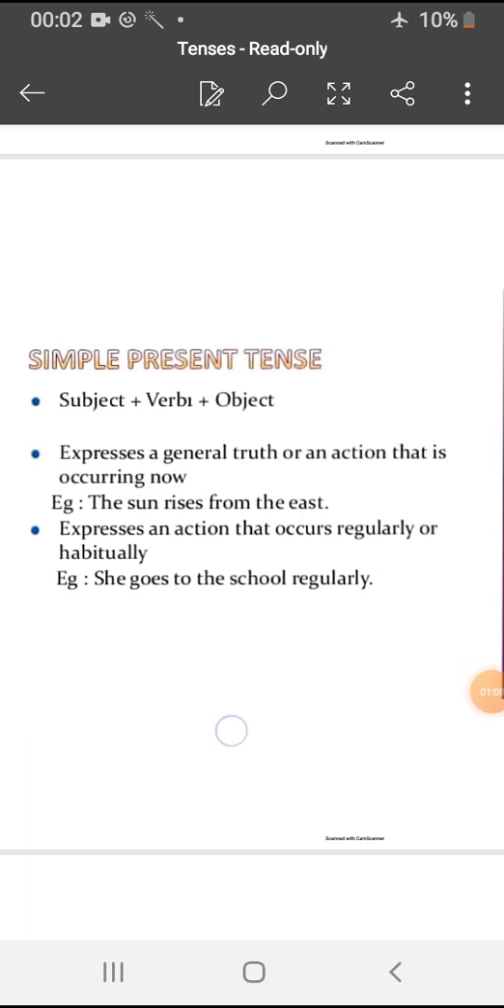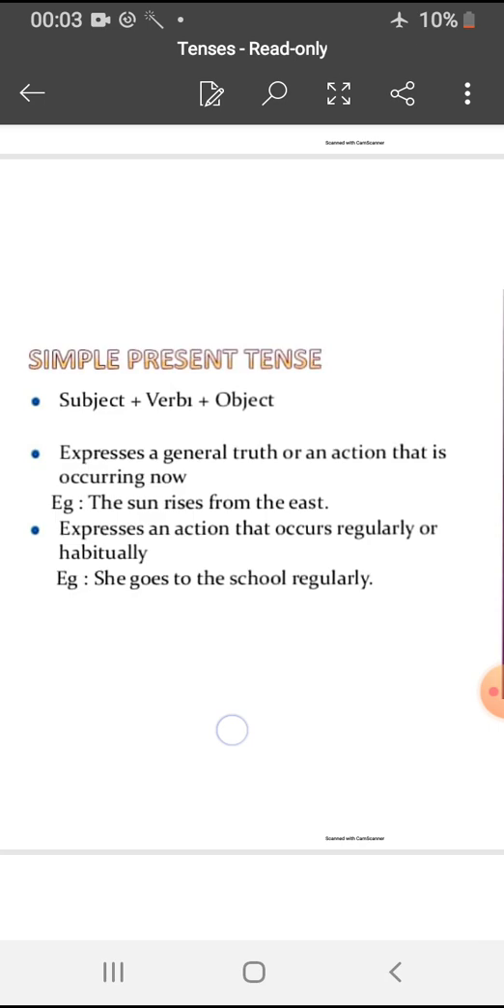So let's quickly revise all the four types of present tense. Simple present tense is used for action that states the universal fact which we cannot change. Second, it is used for action that is happening right now. And third, it is used for action that occurs regularly. For example, the sun rises from the east. It is a universal fact. Honesty is the best policy, knowledge is power. All these sentences state the universal fact or truth which always remains in the present tense.